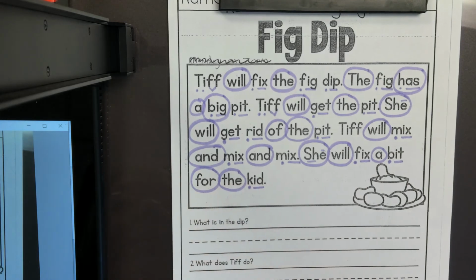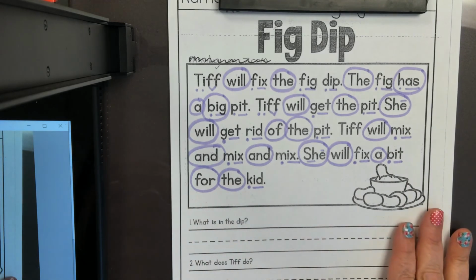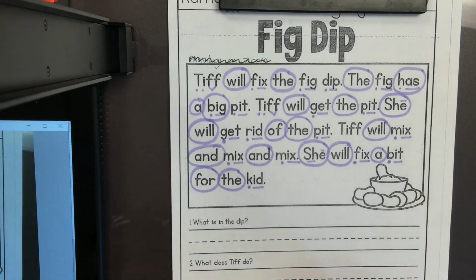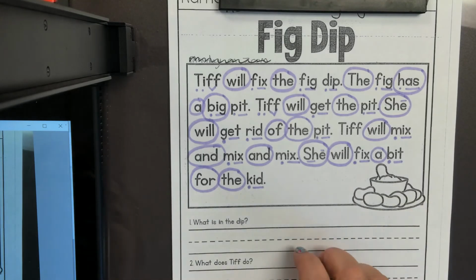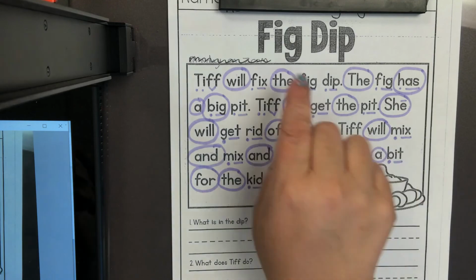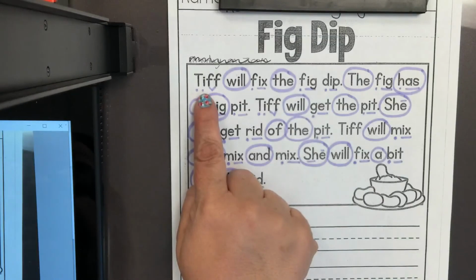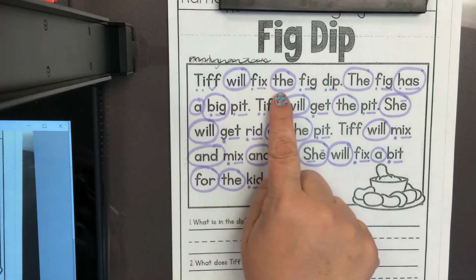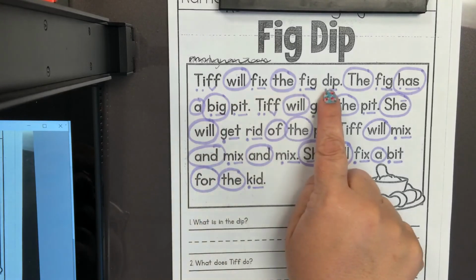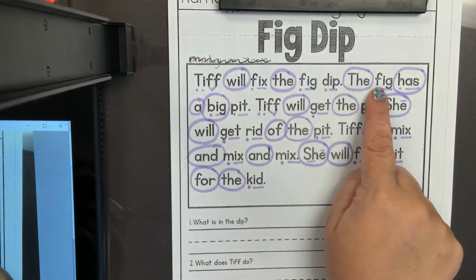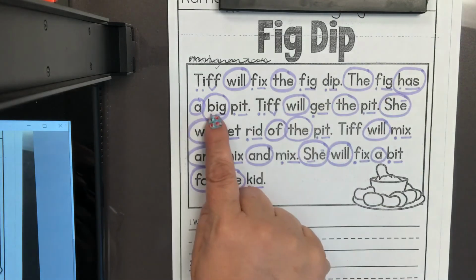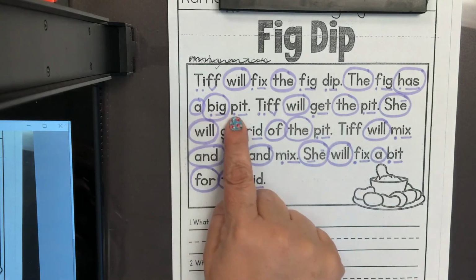Nice job. Now we'll try to read it again, this time a little faster and a little smoother. Big dip. Tiff will fix the big dip. The pig has a big pit.